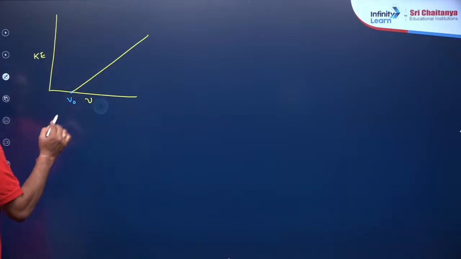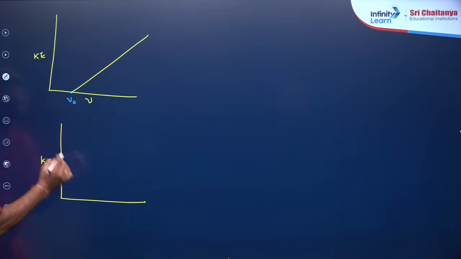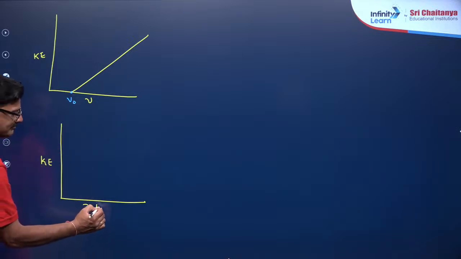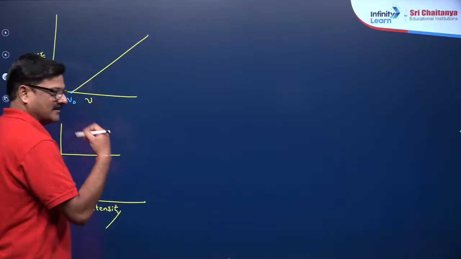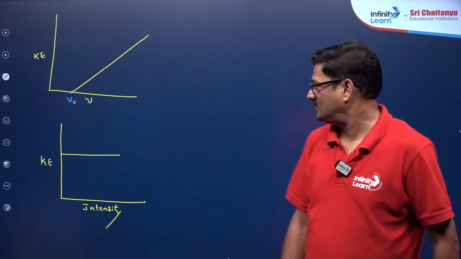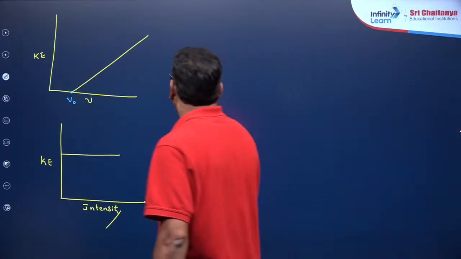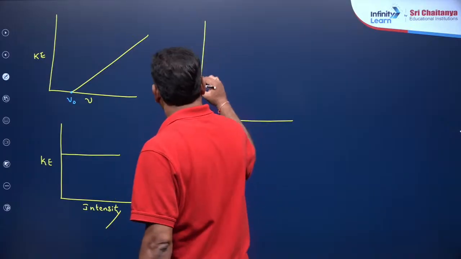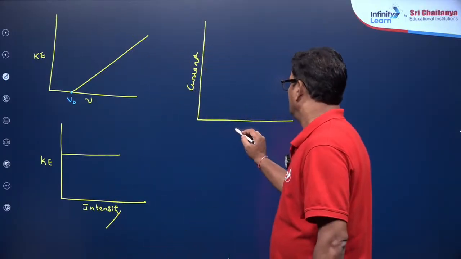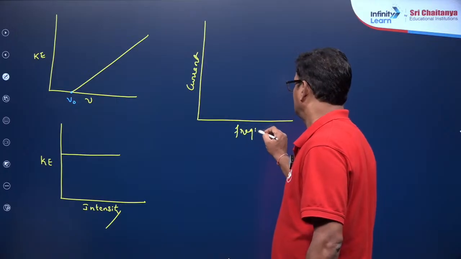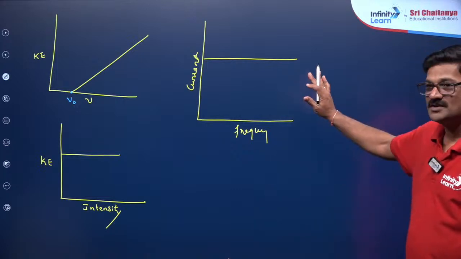And also if you want to plot kinetic energy against intensity, you are going to get a straight line. Got it? You are going to get a straight line. Kinetic energy does not depend on intensity. And also photoelectric current against frequency. So the photoelectric current in amperes is also almost 0 here.